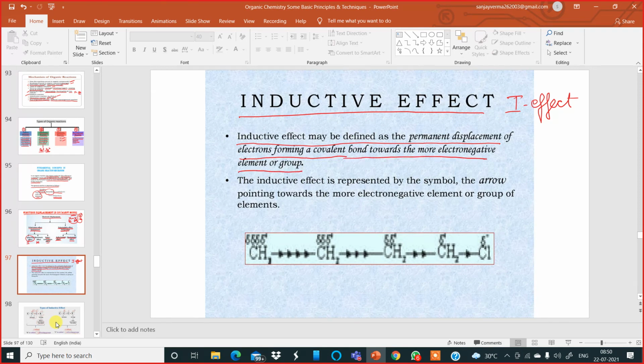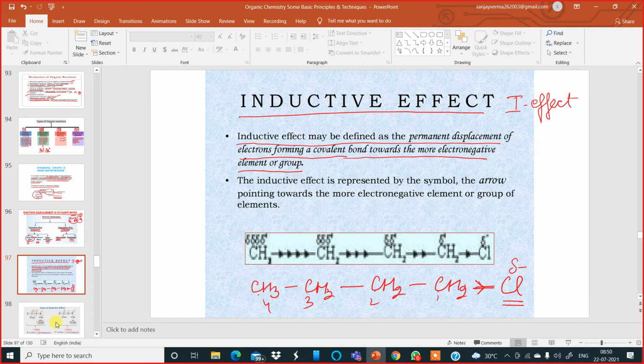Okay. Now, for example, let me draw the same example: CH3, CH2, CH2, CH2, and then I write over here Cl, chlorine. So this compound is 1-chlorobutane. Now, in this compound, if you see, this chlorine atom is more electronegative than all these carbon atoms and the hydrogen atoms. That is why it will pull electrons towards itself. It will pull electrons across the covalent bonds towards itself. So this is how the pulling of electrons happens, like this. This is delta negative because it is electronegative.